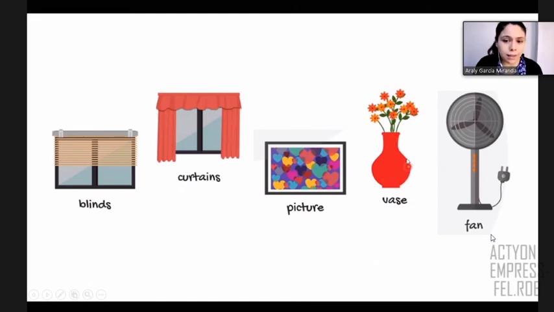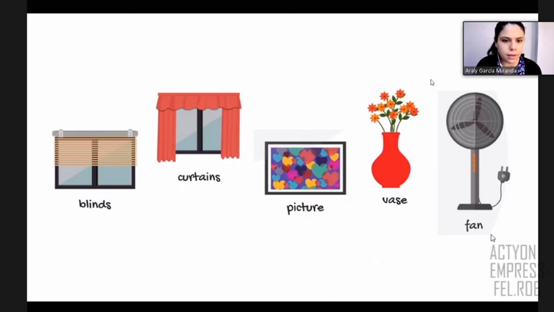This object is a vase, right? I mean, these are flowers, right? But this is a vase, so you can say vase. And this is a fan, right? Usually you use a fan in summer because it's very hot. So you use a fan, right? So again, this is vocabulary that you maybe can check, right? Let me show you more vocabulary here, right?